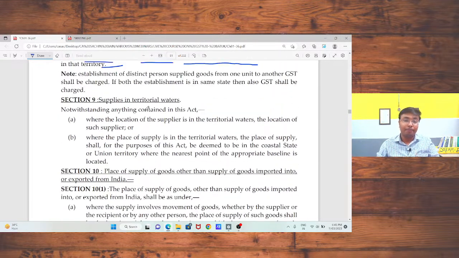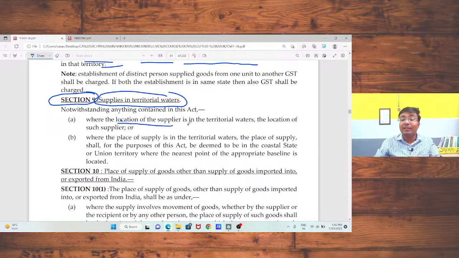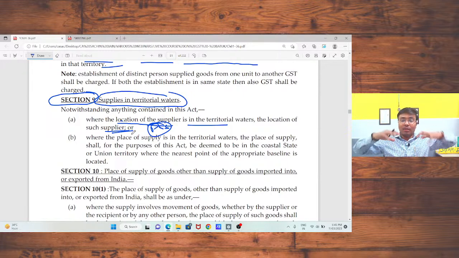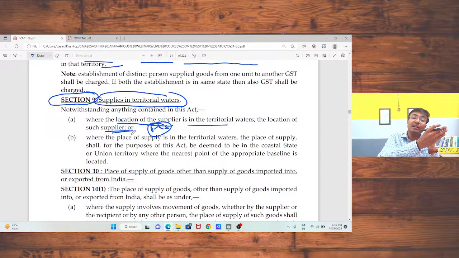Okay, sir. Now, Section 9 of the IGST Act, supply in territorial water. Where the location of the supplier is in the territorial water, the place of supply will be the location of such supplier. That means I am a registered person and I am going to provide services from a territorial water, that means from the sea area. In that case, the place of supply will be my location. That will be treated as my place of supply.